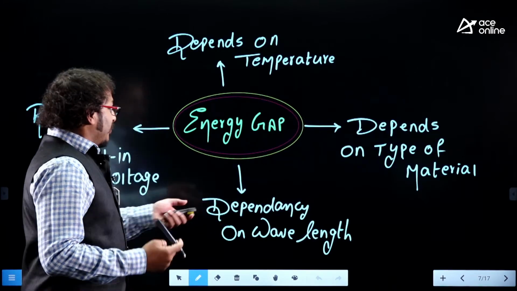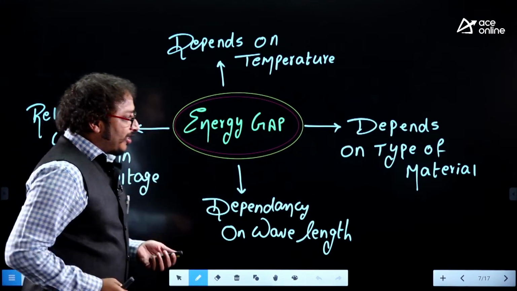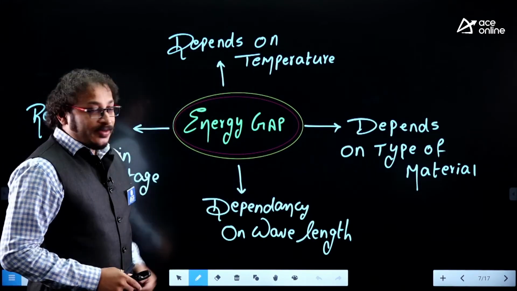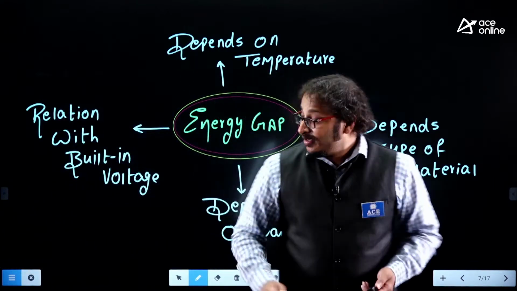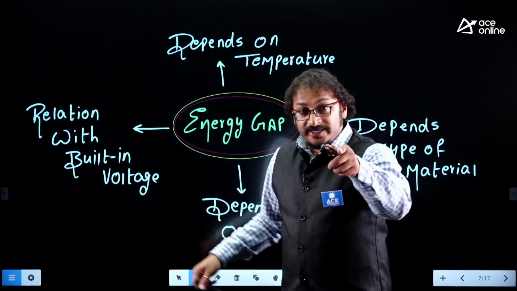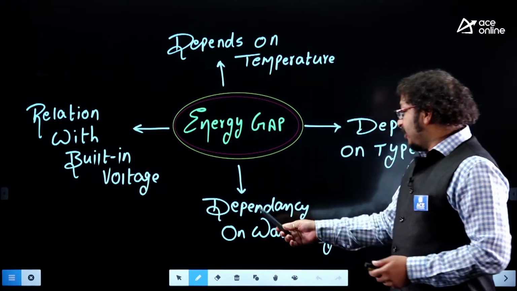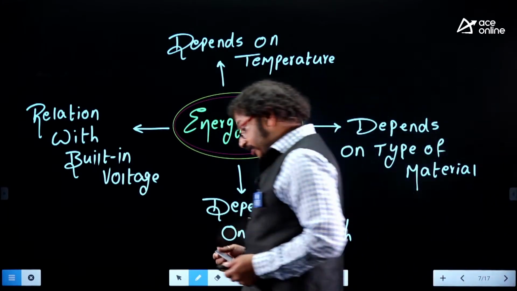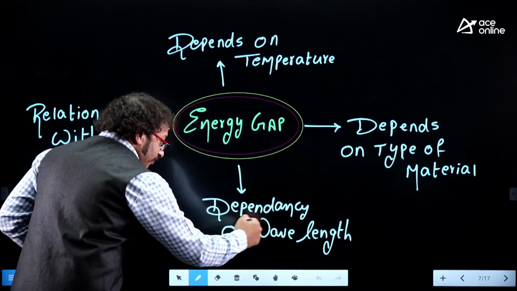Right. What is the next topic? Energy gap. Just now, I believe I covered it. It depends on the temperature, depends on the type of material, and of course, relation with the built-in voltage, which I just discussed, and of course, dependency on wavelength. Yeah, this is very important: energy gap, dependency on wavelength.